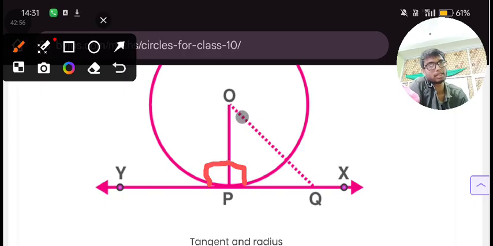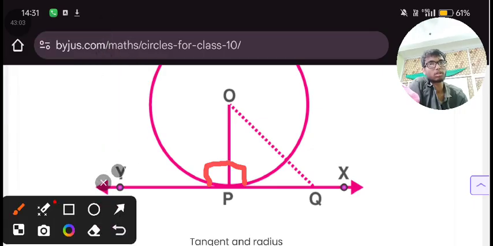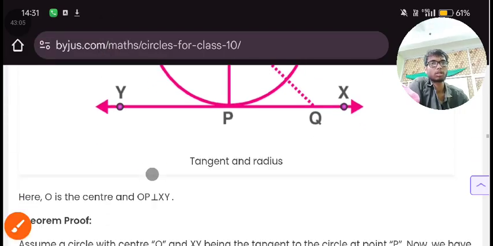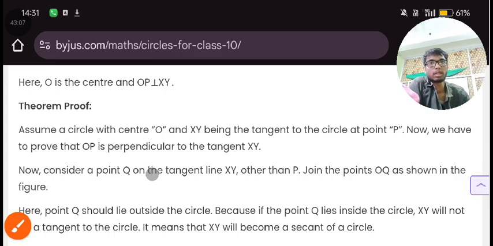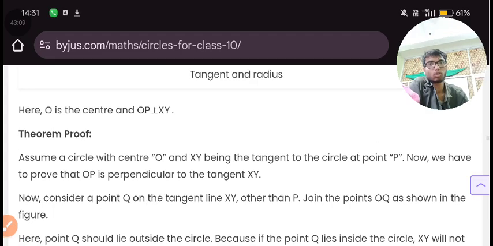In this you saw the first theorem. The first theorem is that this perpendicular will be the radius, and it will give you a 90 degree angle. Here O is the center and OP is the perpendicular to XY.